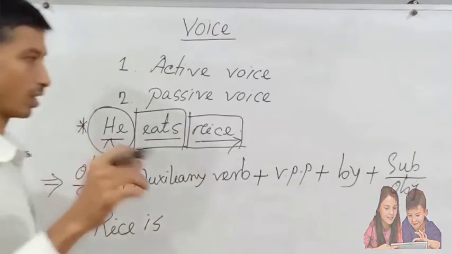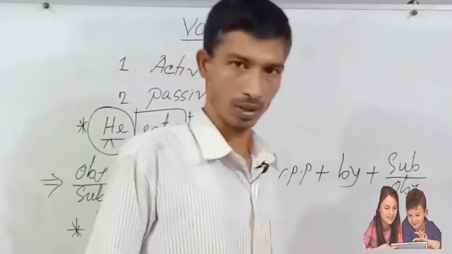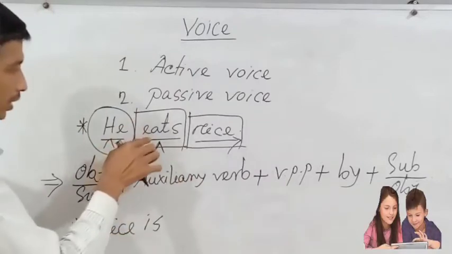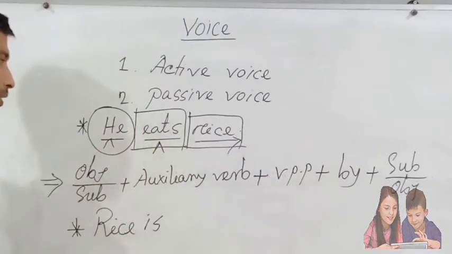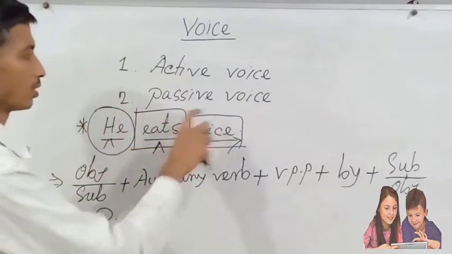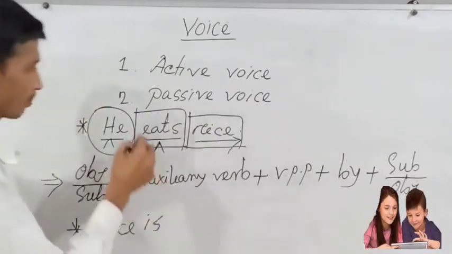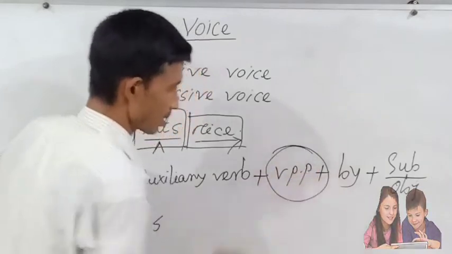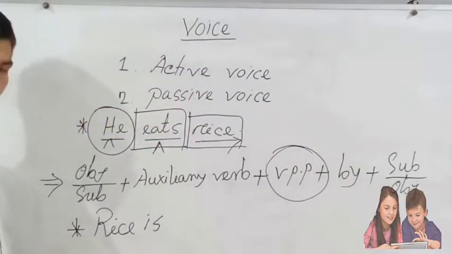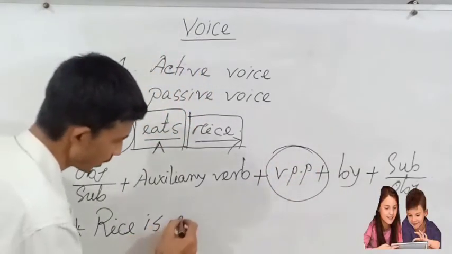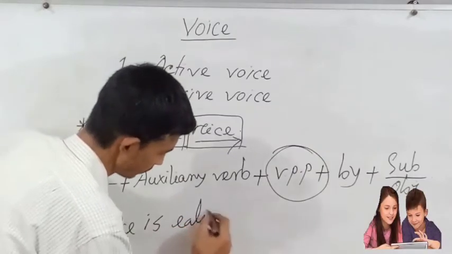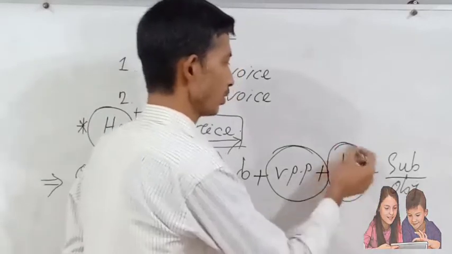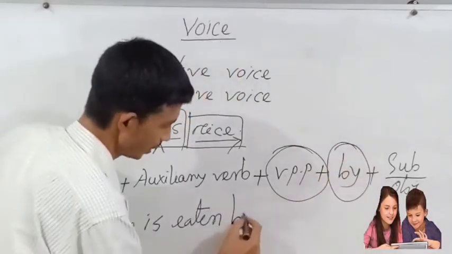Now I will apply the principal verb, that means eat here. The eat is the principal verb of the active voice. So the principal verb eat will be applied the structure verb past participle form, that means eaten, and a preposition by will be added here, by.